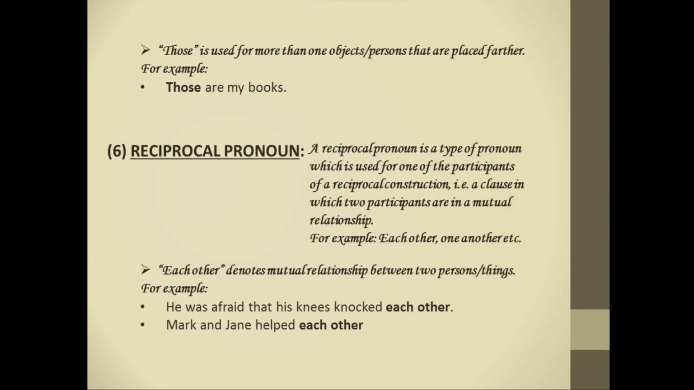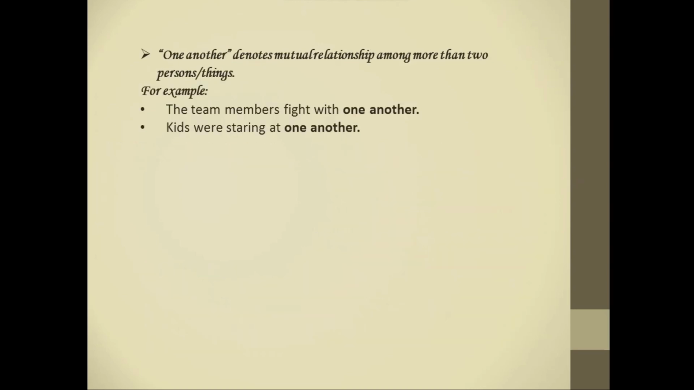Next, Mark and Jane helped each other. Here, you can clearly understand that in these two sentences there is a mutual relationship between two persons or things. One another denotes a mutual relationship among more than two persons or things. For example, the team members fight with one another. Kids were staring at one another. Here, we are discussing more than two people. So, we use one another to show a mutual relationship among them.